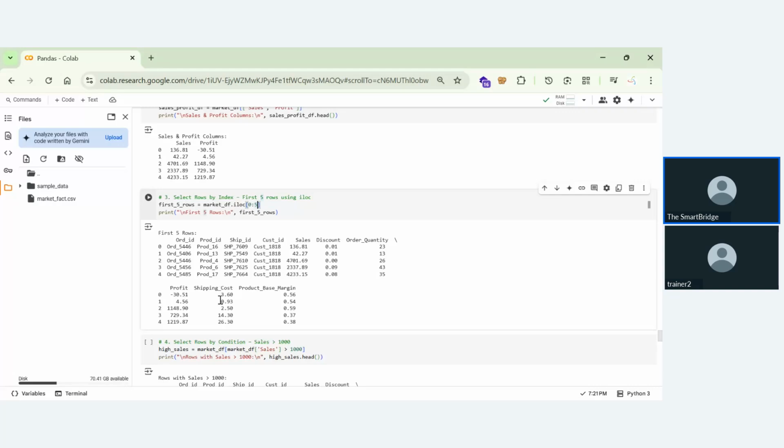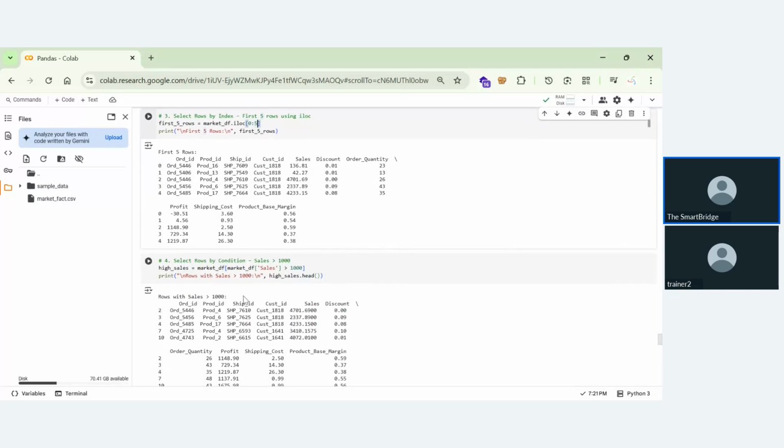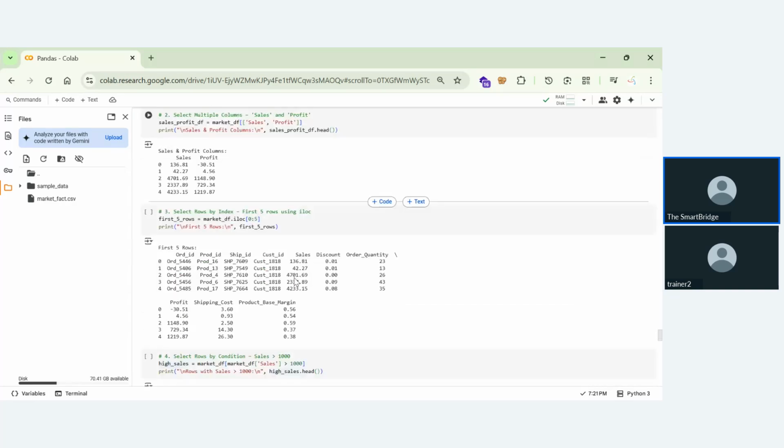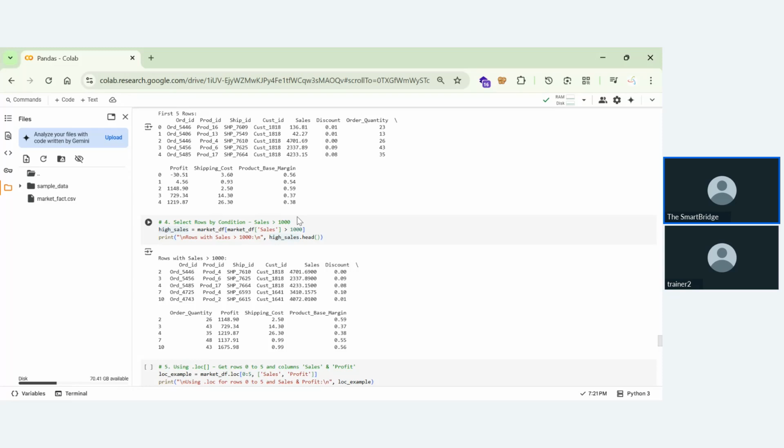So this is conditions. We are selecting a column, selecting multiple columns, selecting rows by index, and now selecting rows by conditions. For this we use df, and for getting a column, we use df of sales. We check whether the column is greater than 1000 or not. The values we get are then converted back into a data frame. We are not getting a single value; we change the values again into a data frame. For that, you perform this function.